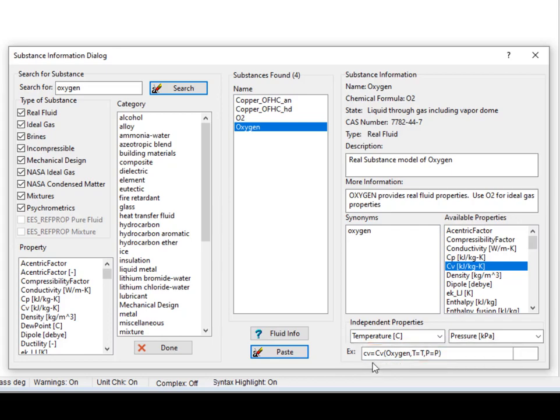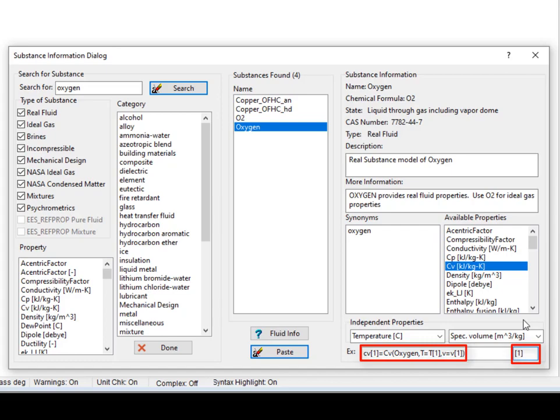In many cases, you can adjust the independent variables that are used to specify the state, and you do that by changing the selection in these drop-down boxes. So for example, here I can change from temperature and pressure to temperature and specific volume. The index box to the right of the example box can be filled in, and whatever you put in here will be applied to all of the properties as shown here.